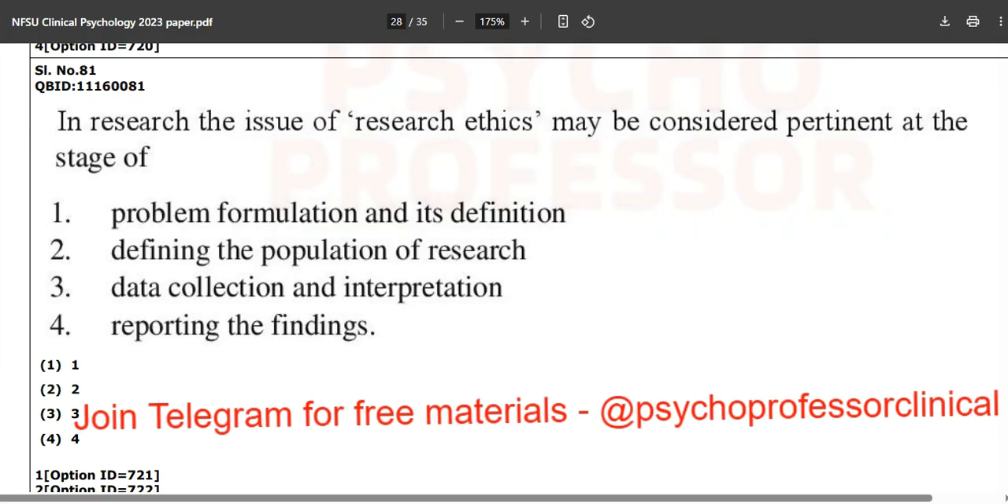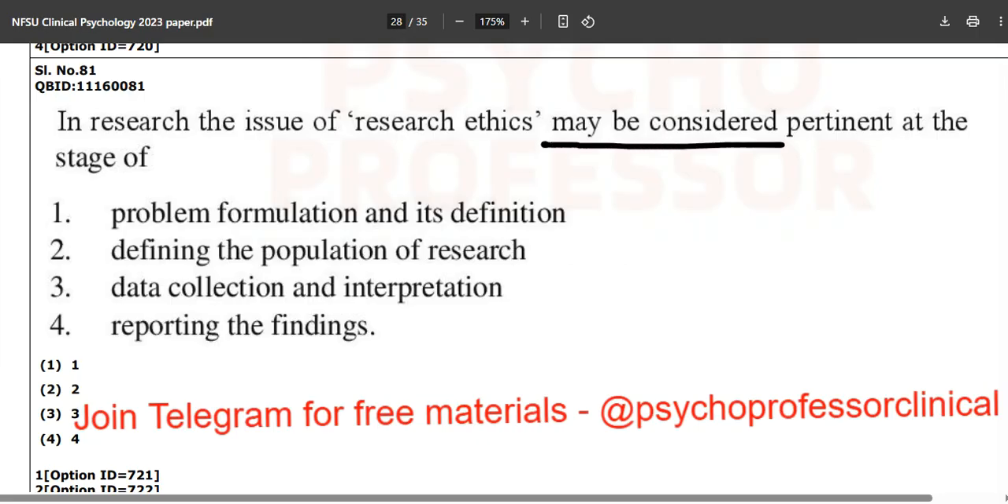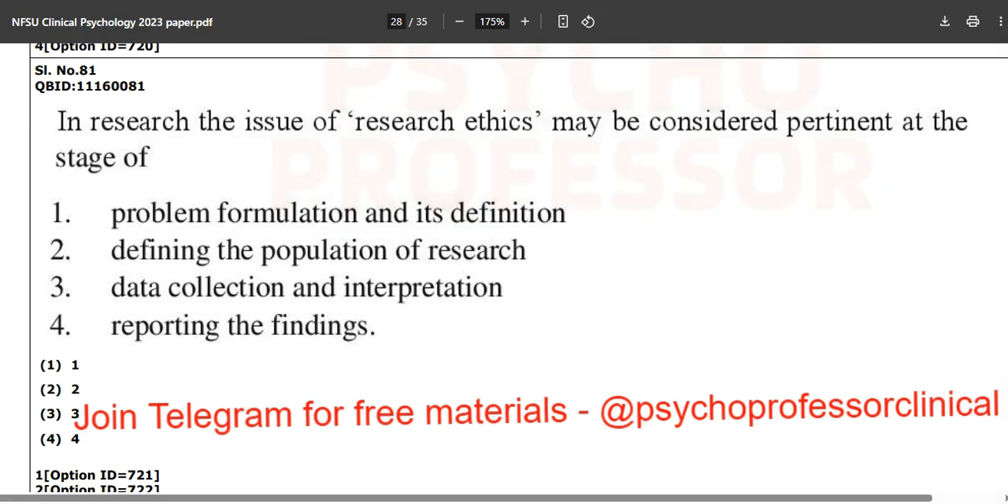That's it only. In research, the issue of research ethics, you should know what the ethics are, may be considered pertinent at the stage of. What does pertinent mean? It means closely connected with the subject being discussed. So what is closely connected, may be considered pertinent at the stage of: whether it is problem formulation and its definition, defining the population of research, data collection and interpretation, or reporting the findings.